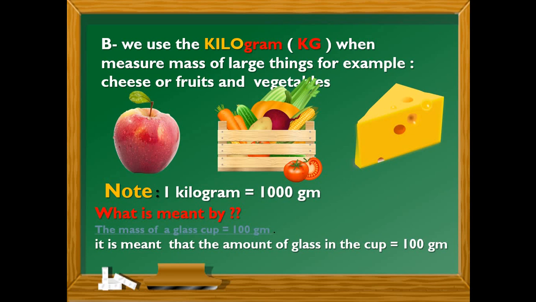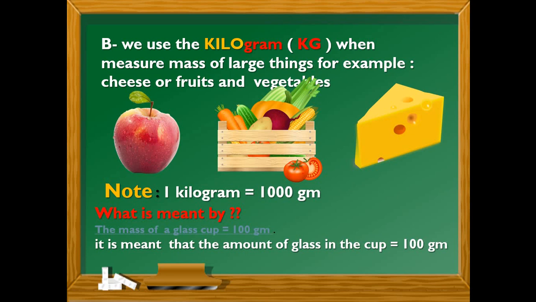If I asked you what is meant by the mass of a plastic cup equals 100 grams, it means the amount of plastic in this cup equals 100 grams.